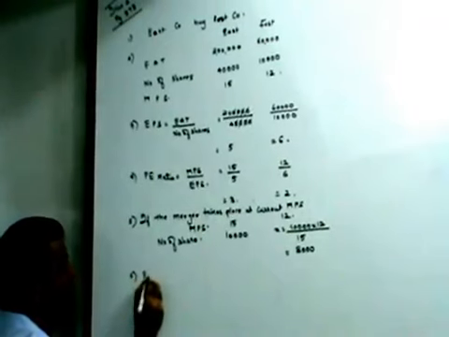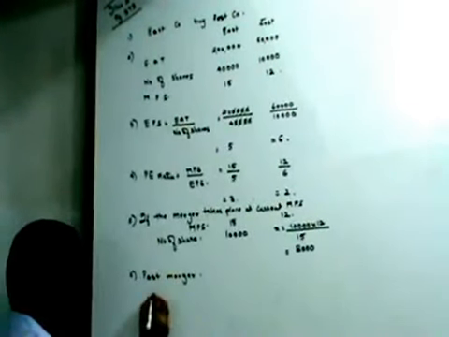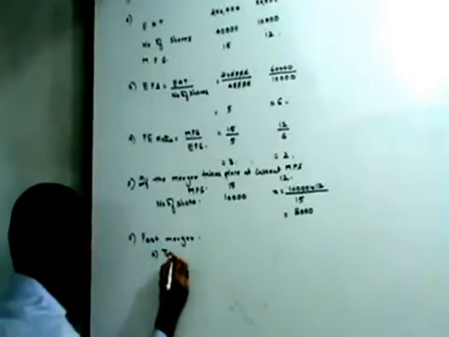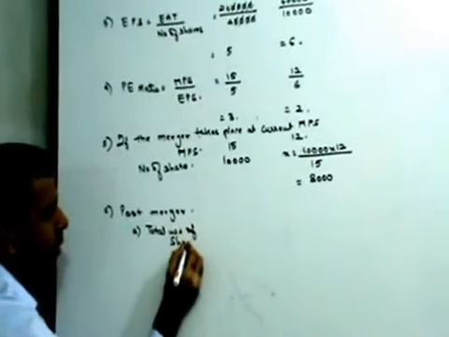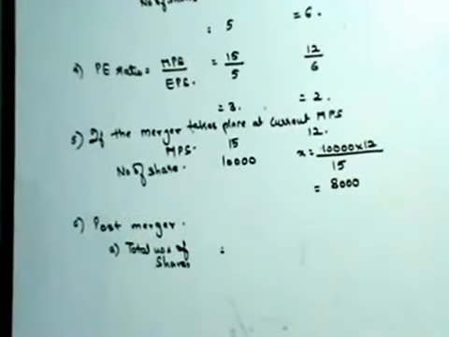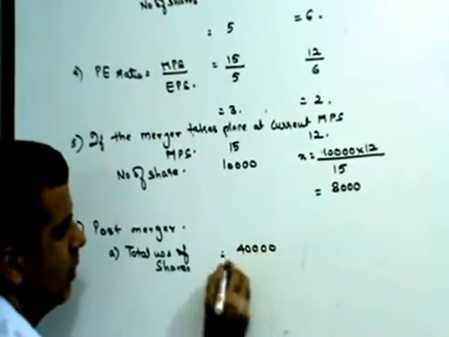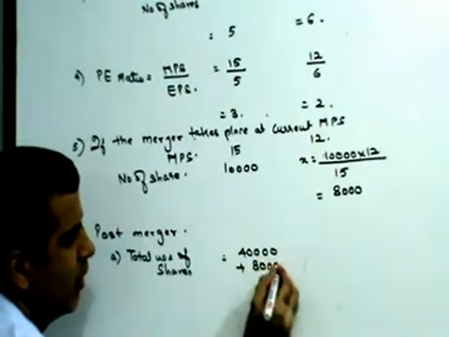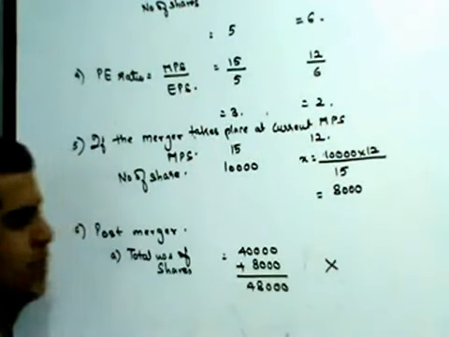Next, post merger, what will be the total number of shares? East Company already had 40,000 shares of its own, plus it has just issued another 8,000 shares. So that makes it 48,000 shares.